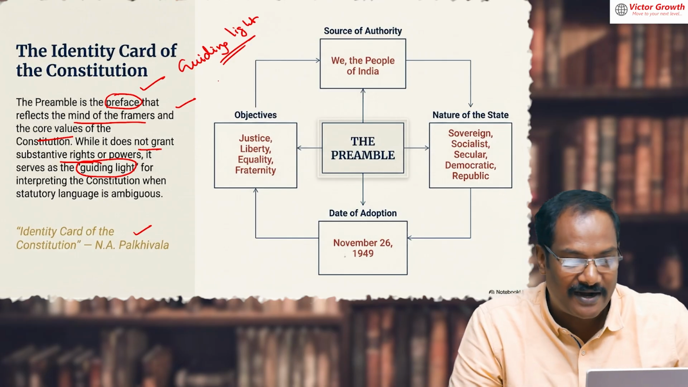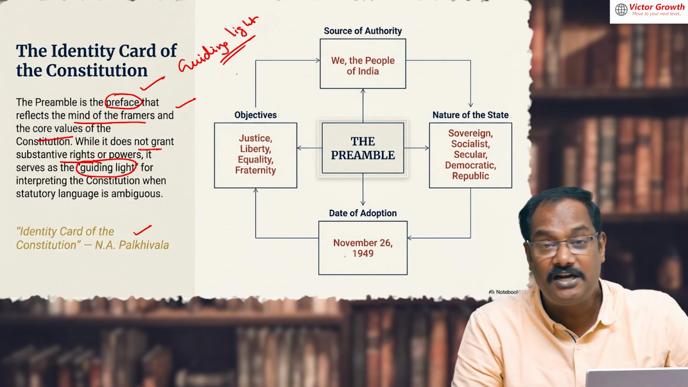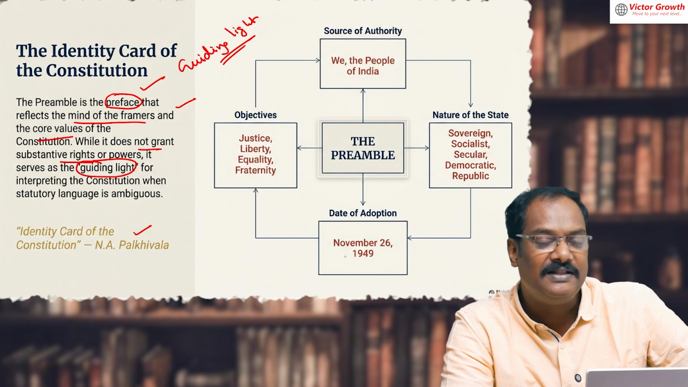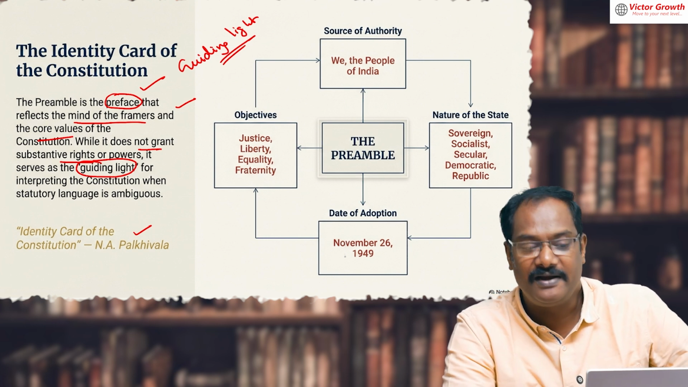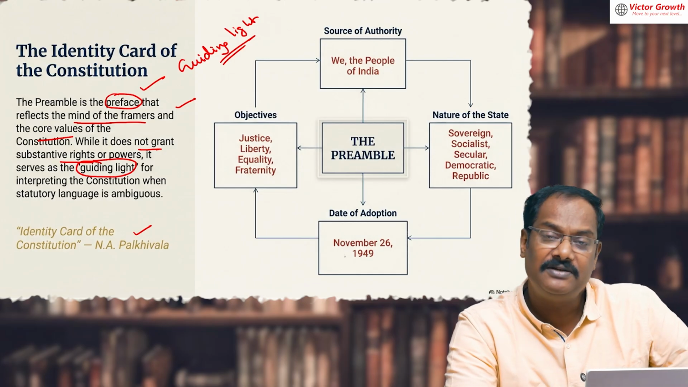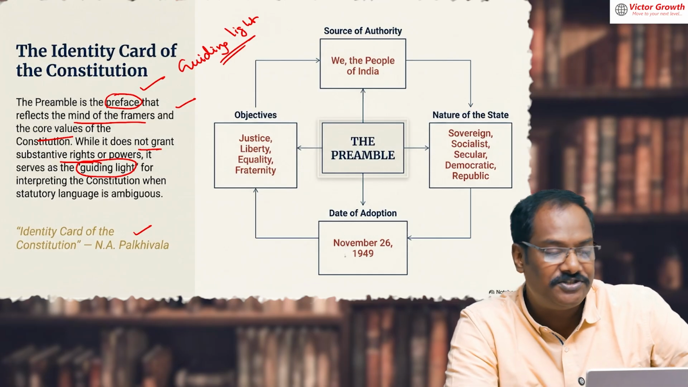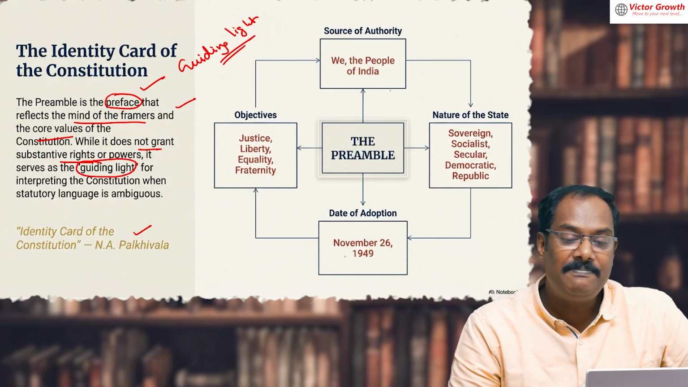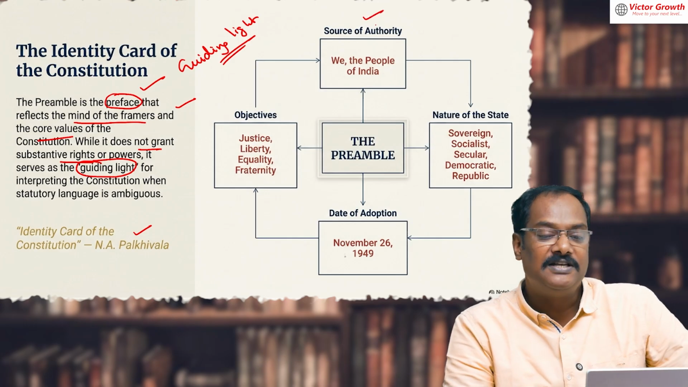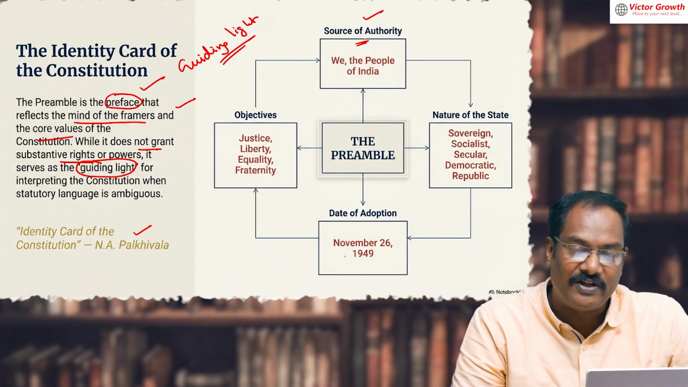I'm just trying. Okay, a guiding light for interpreting the Constitution. If you want to understand better what is inside the Constitution, you have to understand the Preamble and read it again and again. So the points we are taking: it's a preface to the Constitution. If you want, you can also write introduction to the Constitution. Now, these are the concepts under the Preamble. There are 4 pillars, you can say. First, it is the source of authority.